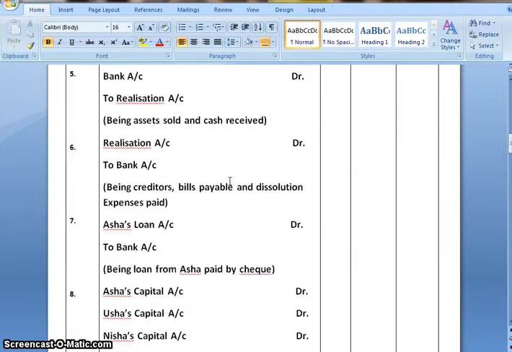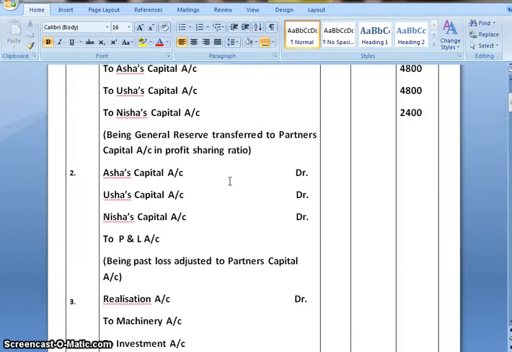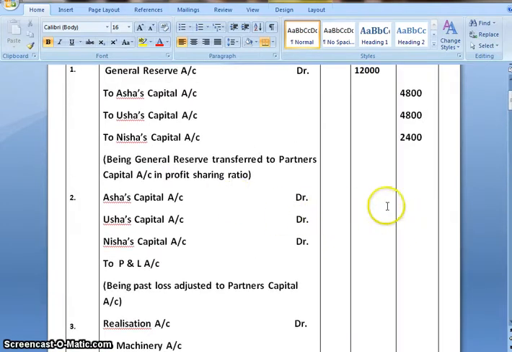The journal entry would be Asha's capital account debit, Usha's capital account debit, Nisha's capital account debit to profit and loss account, that is 36,000. And your narration will be the past loss adjusted in partners' capital account.